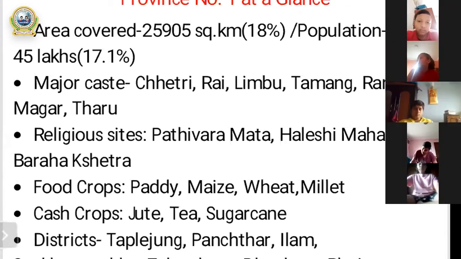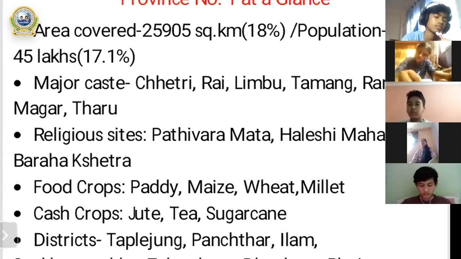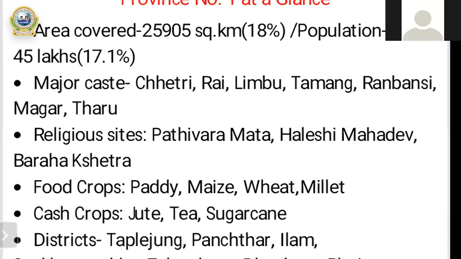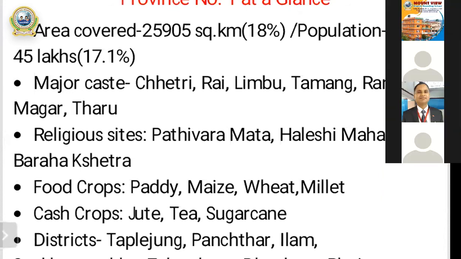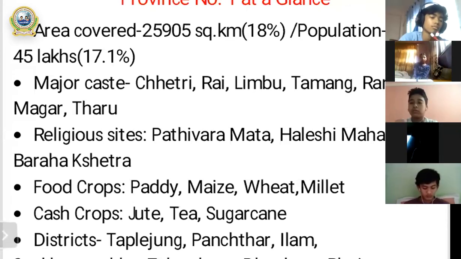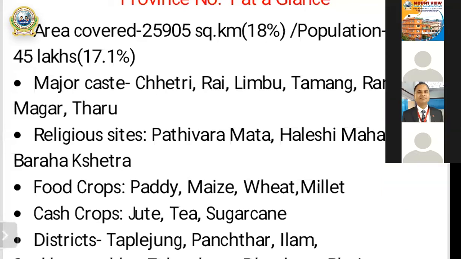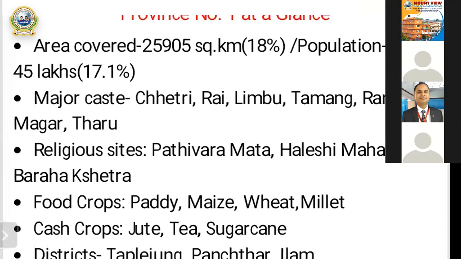And the area covered by province one is 25,905 square kilometers, 18 percent. Out of 100 percent, it means 18 percent of the total area is covered by province number one. 25,905 square kilometers is the area of province one. And if you want to know the percentage, remember in the bracket there is mentioned 18 percent covered by province number one. All right.